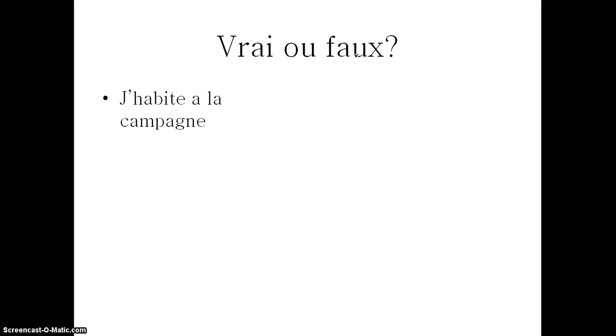Oh, sorry, I've given you the answer for that one. So, j'habite à la campagne. Is there anything wrong with that? If you've seen what I put up, you probably would have noticed already. But the answer should be j'habite à la campagne. We need an accent on here. Otherwise, this becomes the verb avoir. So it means I live has the countryside instead of I live in the countryside.